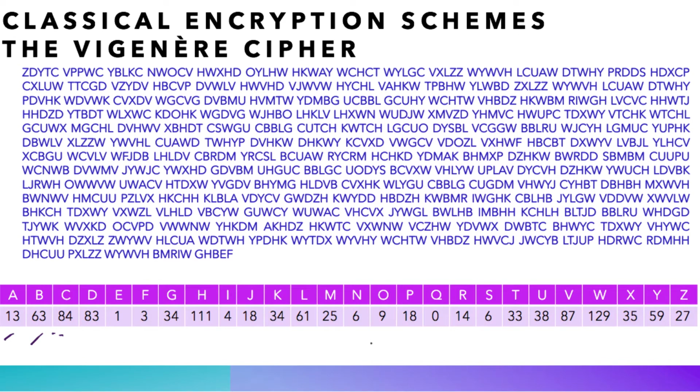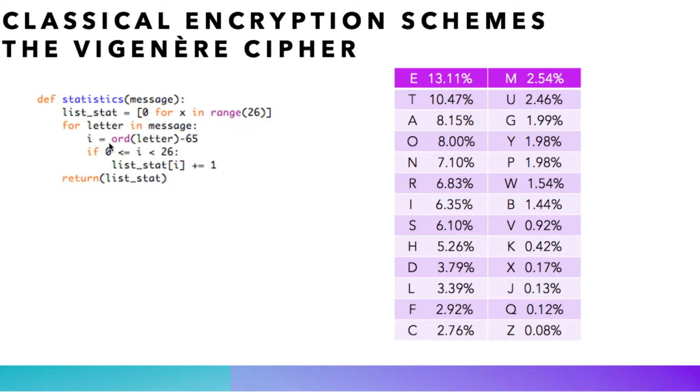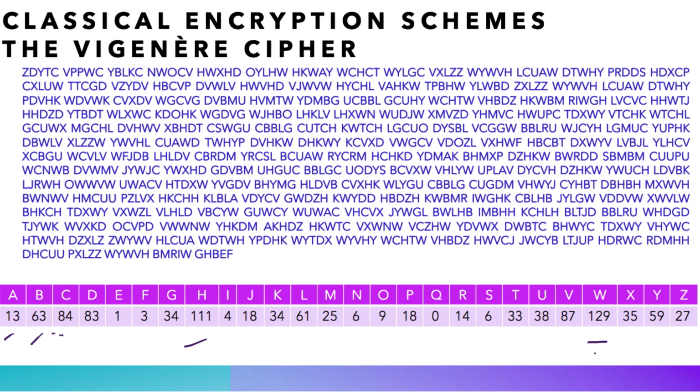Now if you get back to our ciphertext, we see that the two most common letters here are W and H. And the table that you can see to the right represents the frequency of letters in the English language. And we see that the two most common letters are E and T. Therefore, we might guess that in our ciphertext, E is encrypted as a W and T is encrypted as an H. And this is what we get when we replace W by E and H by T.